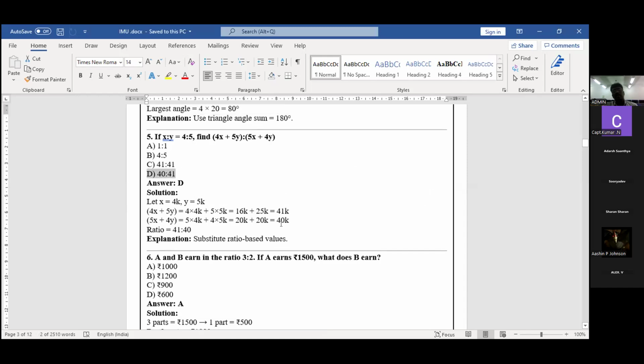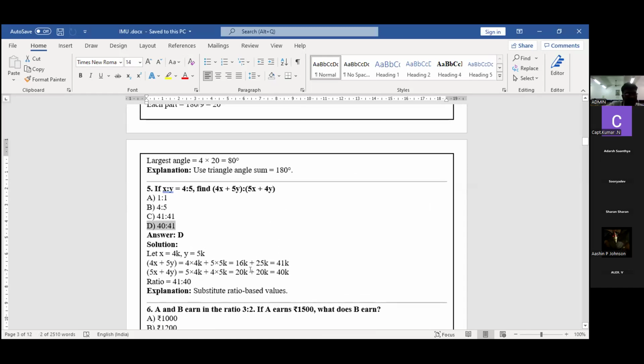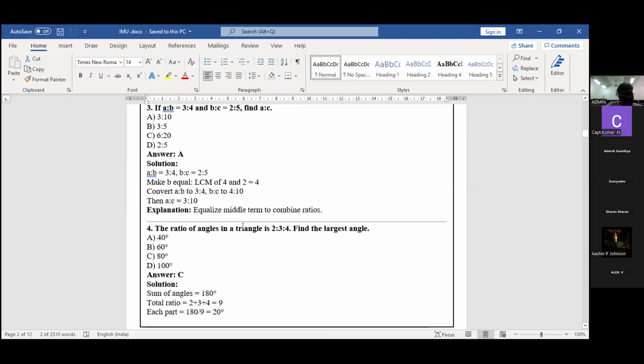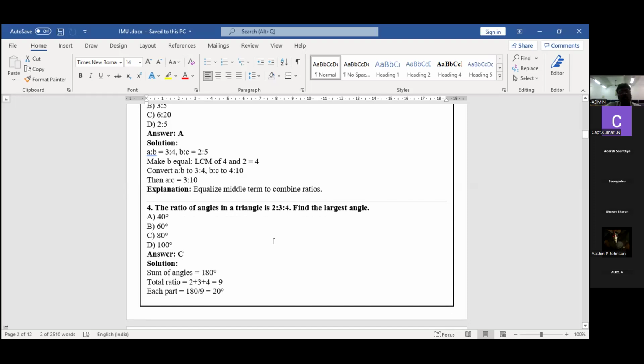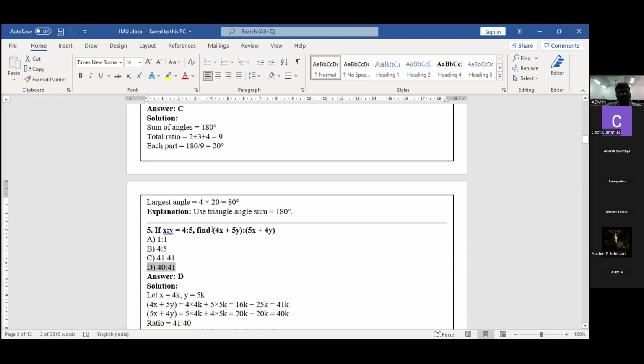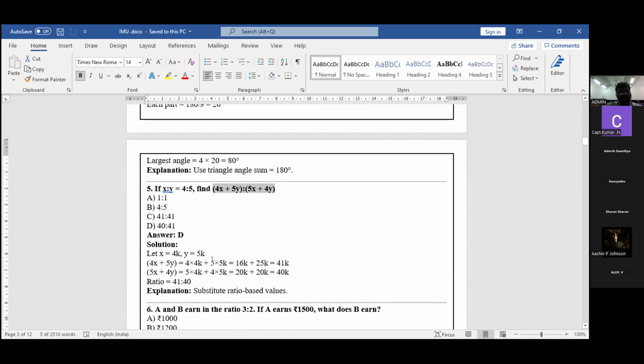This is another method. So 4 important methods are there. Again, I'm going to repeat. One is common ratio. We are going to calculate it. Other one is one ratio is given. We are going to find the total quantity to individual value. Third one, an unknown is given. A is to B and B is to C. They are unknown. Fourth one is simple. One component value is given. Find the largest angle. Find the largest dimension. Fifth type is a simple one. The equation is given. Common ratio is given. We are going to substitute the common ratio in this equation to find the result.